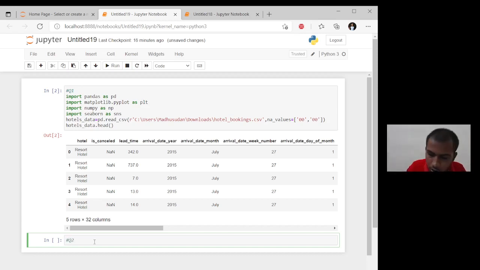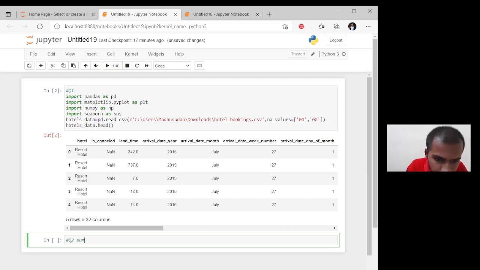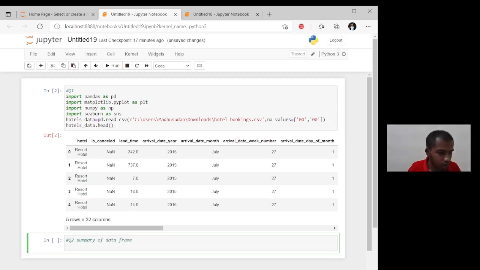Our second question is to get a summary of the data frame and find all missing values in each column. Here we are taking the summary of the data frame. To get the summary, there is one command we give to the data frame, that is df.describe. Df dot describe.